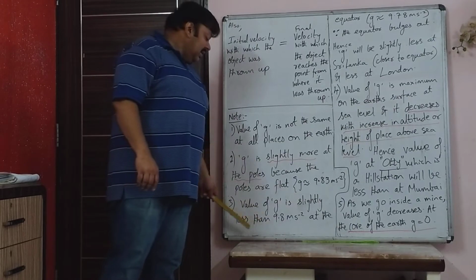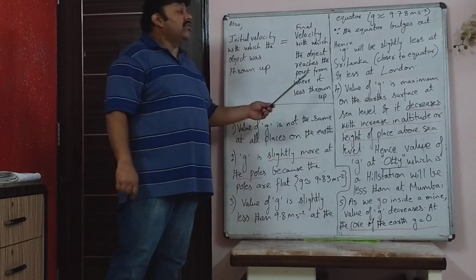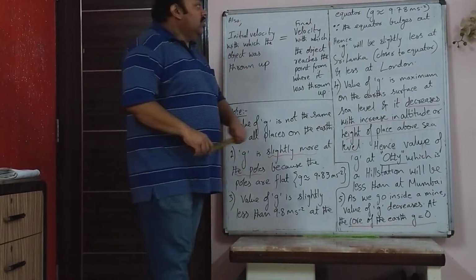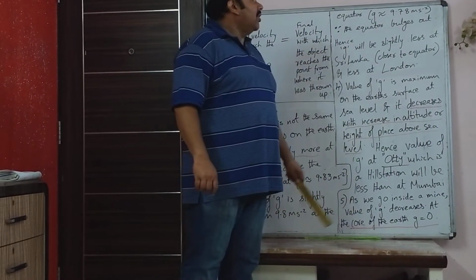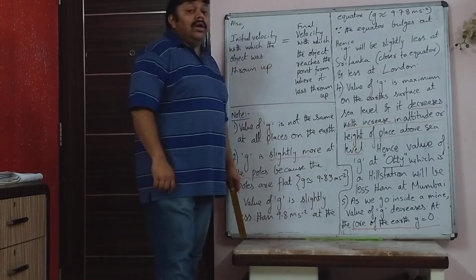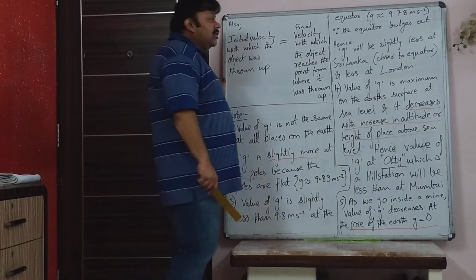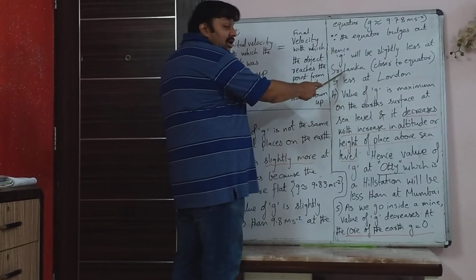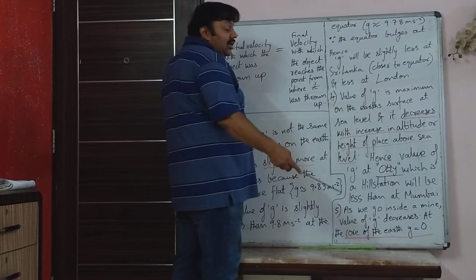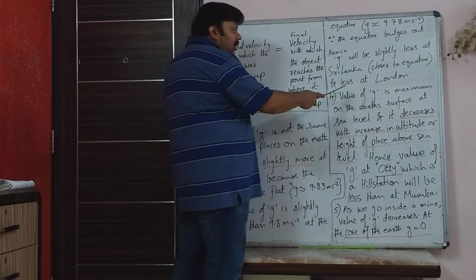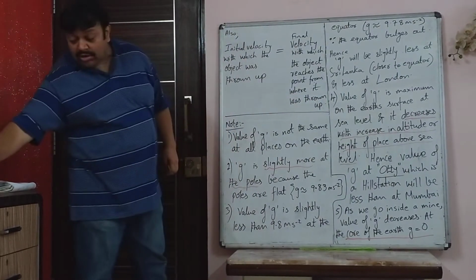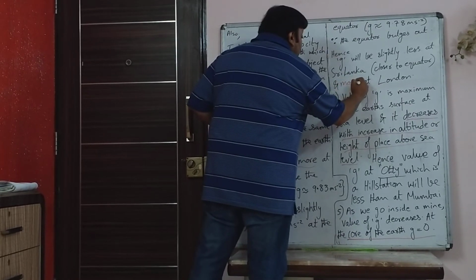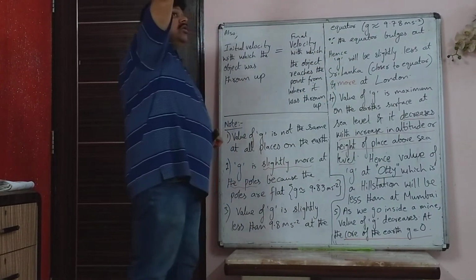Value of G is slightly less than 9.8 at the equator because at the equator the earth bulges out slightly. So G is approximately 9.78 meter per second squared at the equator. Hence G will be slightly less at Sri Lanka because Sri Lanka is closer to the equator, and it will be slightly more at London, because London is more towards the north.